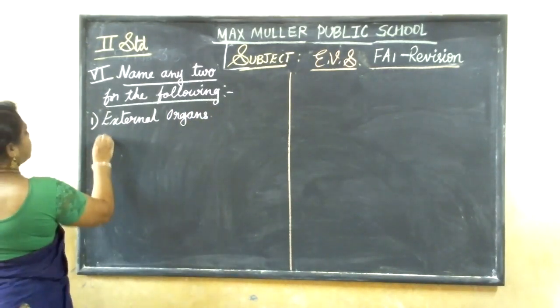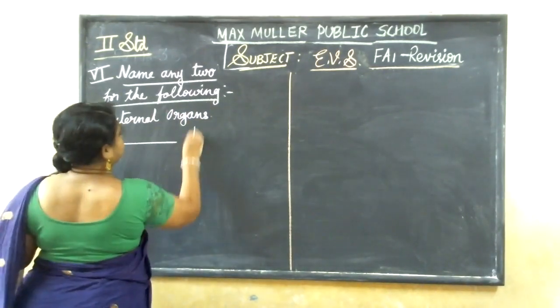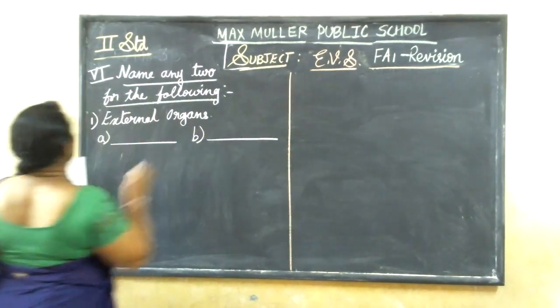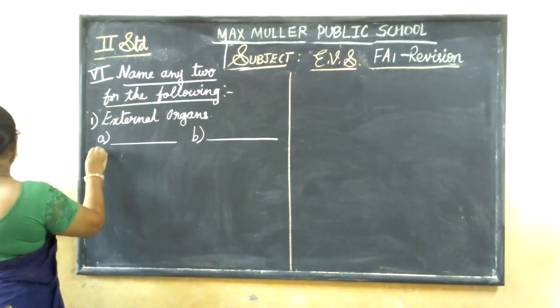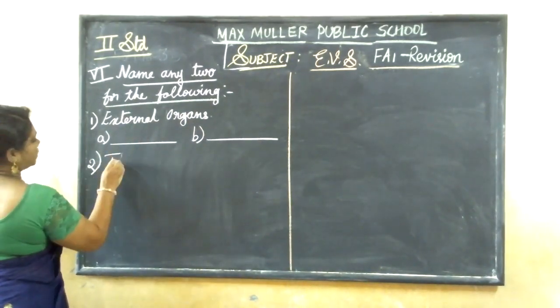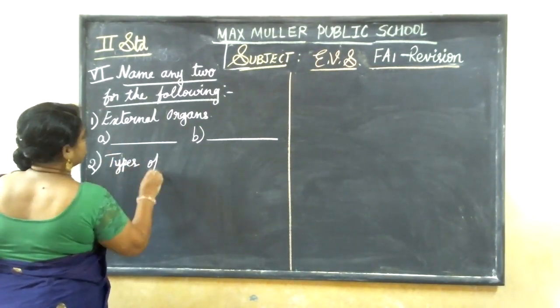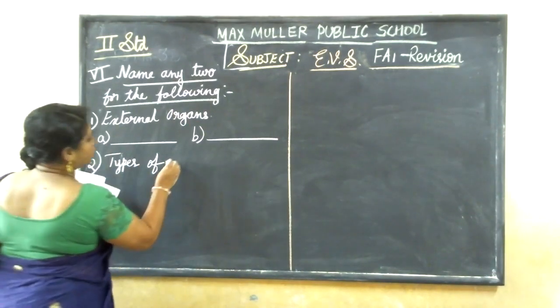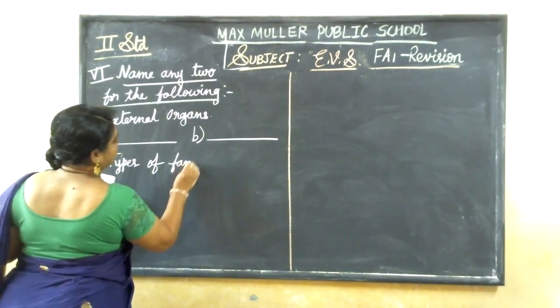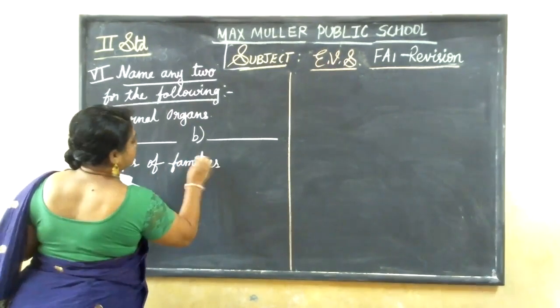So for these two examples, I have to give. Next, second one is types of families. You know how many types of families are there? In that you can choose any two and write down.